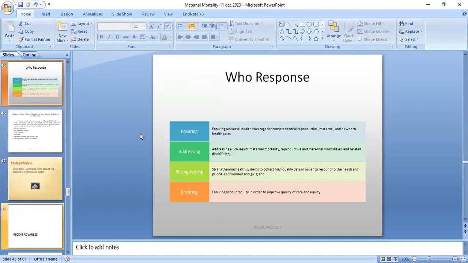Now, this is the response by the WHO, that is to ensure universal health coverage for comprehensive reproductive, maternal and newborn healthcare services, and to address all kinds of maternal mortality, reproductive and maternal morbidity and related disabilities, and strengthening health systems to collect high quality data in order to respond to the needs and priorities of women and girls, and ensuring accountability in order to improve the quality of care and equity.